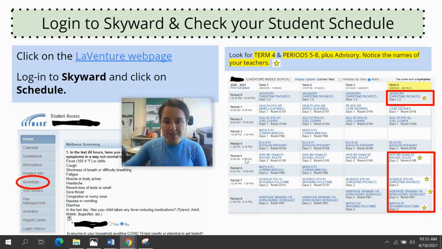You can ignore the times here. You'll follow the Bell schedule that I just went over. What's most important when you log into Skyward is just to get familiar with the classes that you will be taking and who the teacher will be.